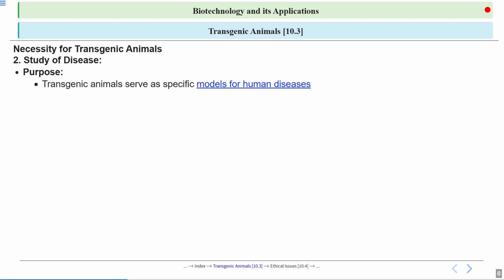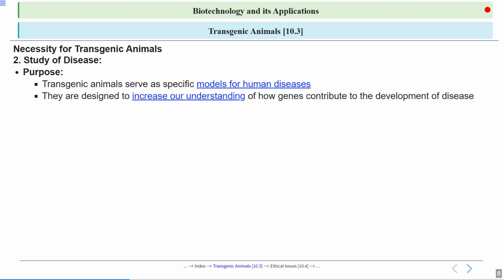Now that transgenic animal will serve as a model for that human disease. Because that gene is inserted into that animal, that animal will act as a model for that human disease. They are designed to increase our understanding of how genes contribute to the development of disease. So they are designed so that we can understand how those genes contribute to the development of that disease.